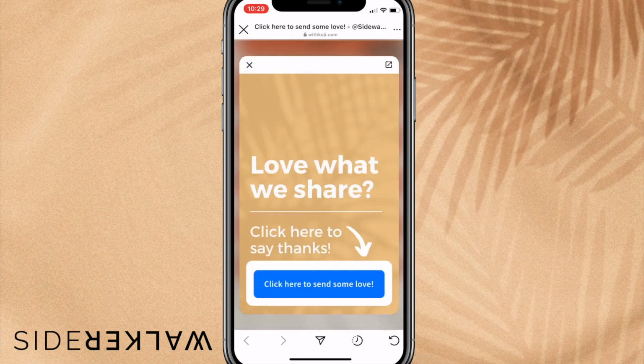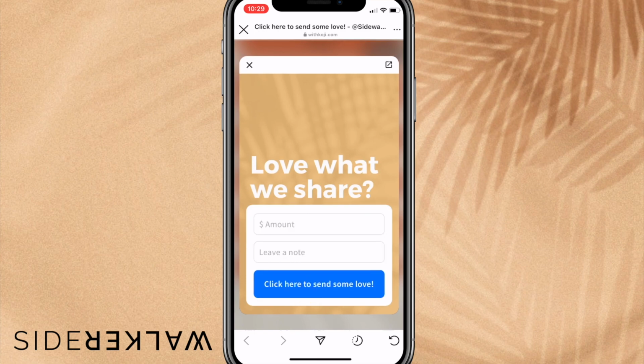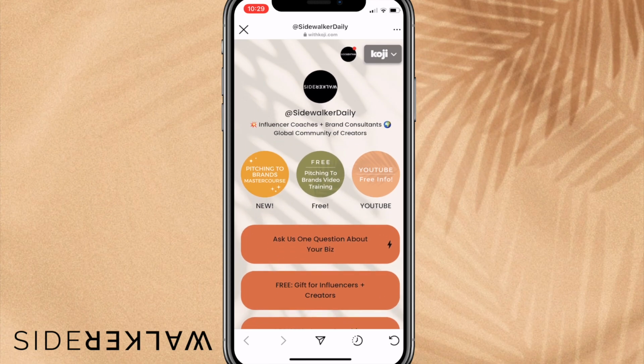This is our tip jar, which is an amazing way for creators to monetize because it basically is saying, love what we share, click here to send us some love and leave a note, which is a really fun area of Koji because the notes that you get are so amazing. Seeing everyone loving your work and your content.